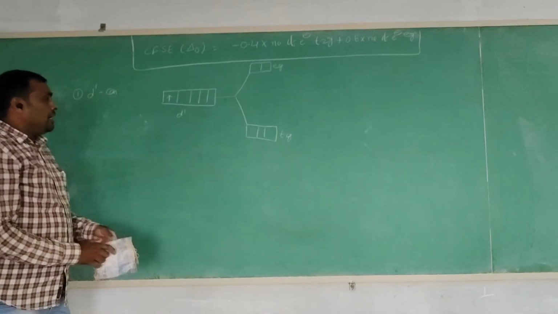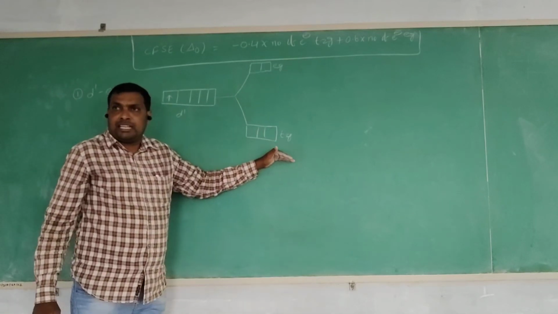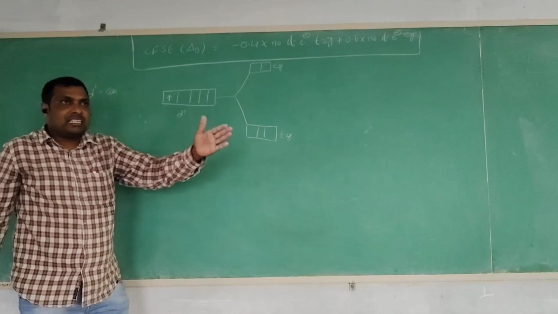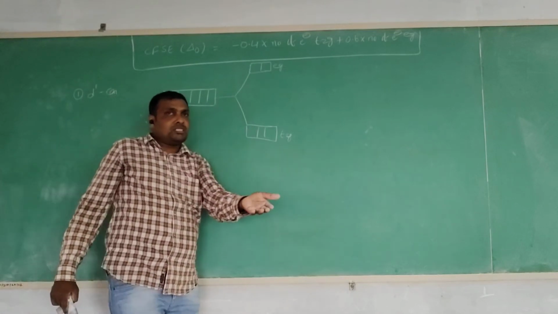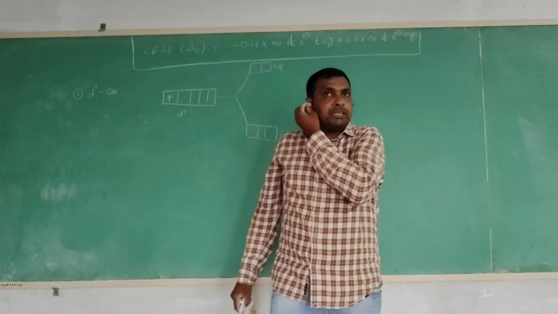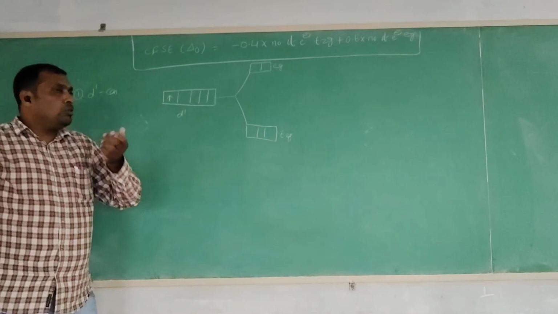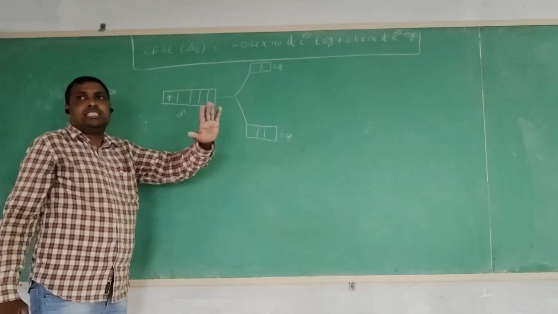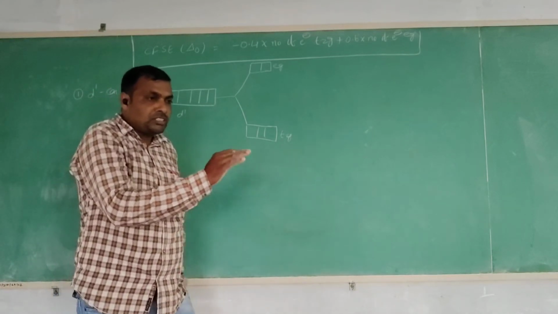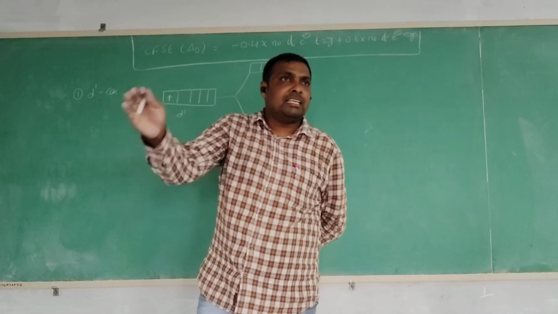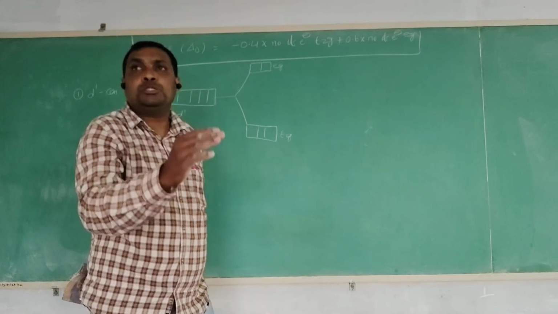After the splitting, the d electron enters the T2g orbital, because electrons first enter the lower energetic orbital. Both are d orbitals, T2g is also a d orbital and Eg is also a d orbital. According to Hund's rule, the electrons enter the lower energetic orbital. Next, according to Hund's rule, first the half-filled configuration is completed, then the pairing is possible. This is the Hund's rule electronic configuration.